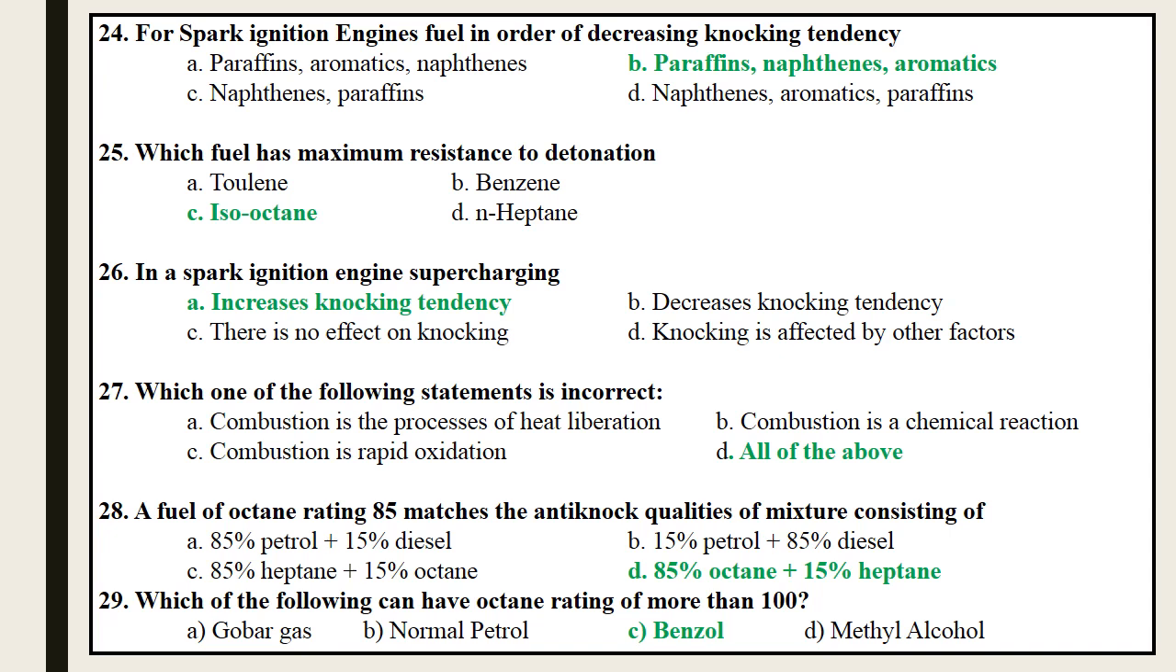Next, spark ignition engine fuels in order of decreasing knock tendency. A. Paraffins, aromatics, naphthenes. B. Paraffins, naphthenes, aromatics. C. Naphthenes, paraffins. D. Naphthenes, aromatics, paraffins. So the correct answer is paraffins, naphthenes, aromatics. The paraffin series has the maximum tendency to knock, the aromatic series has the minimum tendency to knock, and the naphthene series comes in between paraffins and aromatics.